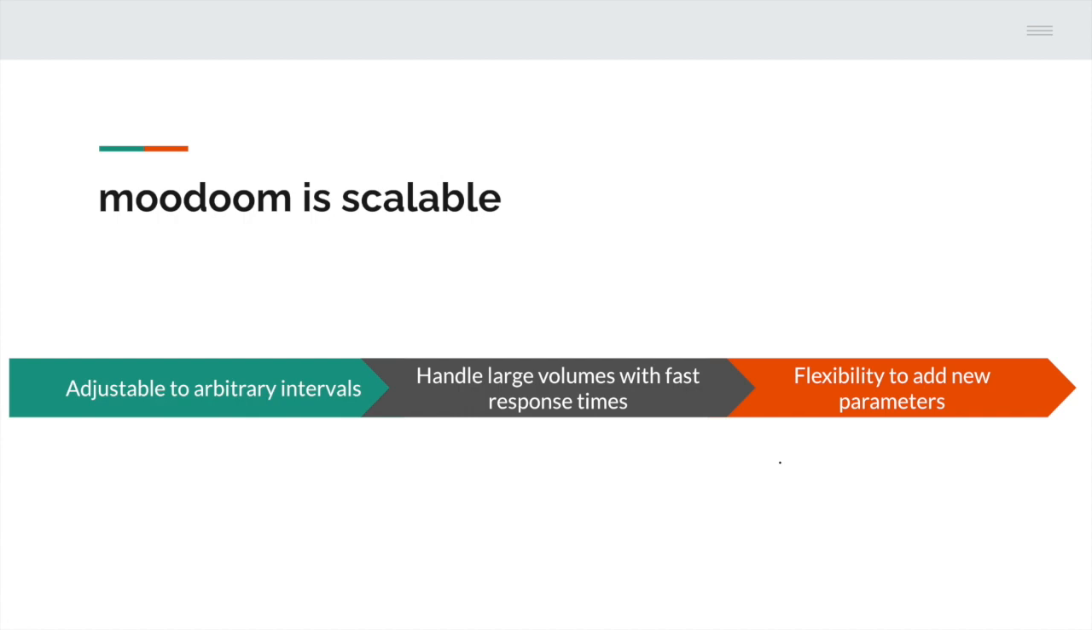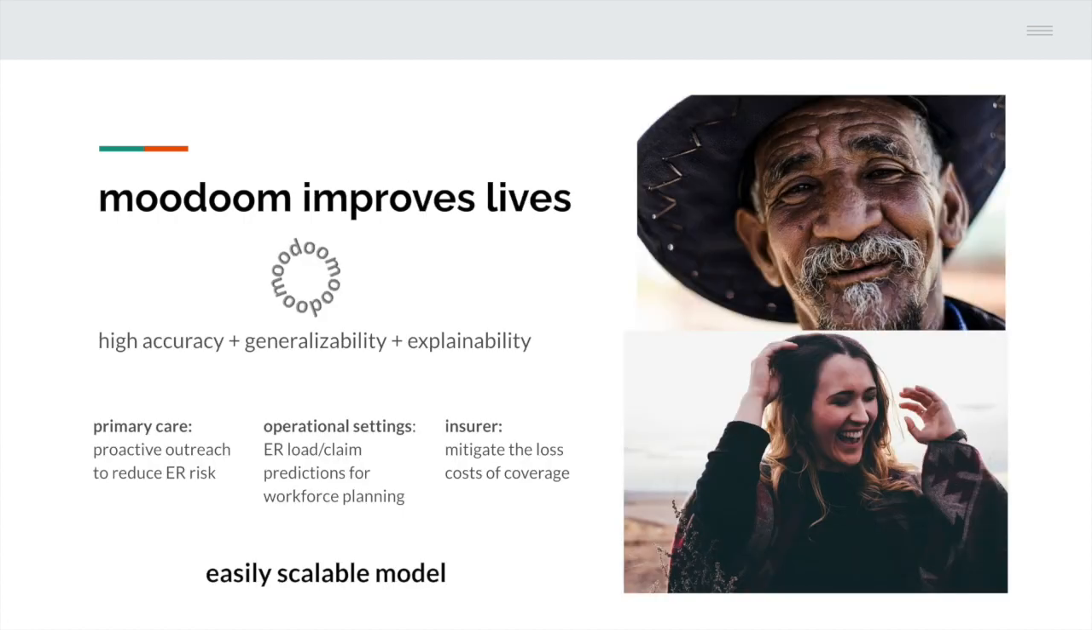Additionally, moodoom is scalable. We can adjust it to arbitrary intervals. We're not simply limited to 9 months. moodoom is also able to handle large volumes with fast response times because random forest models tend to be very fast by nature. And finally, we are able to add new parameters to moodoom. We're not limited to what we added here.